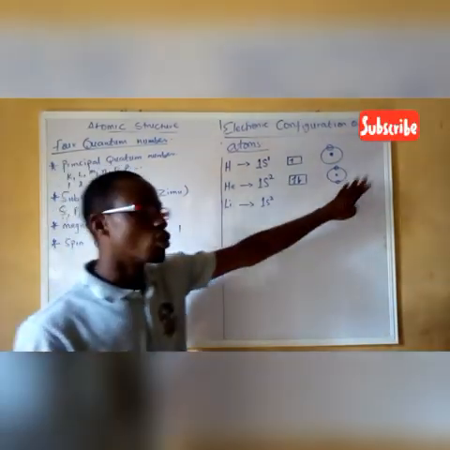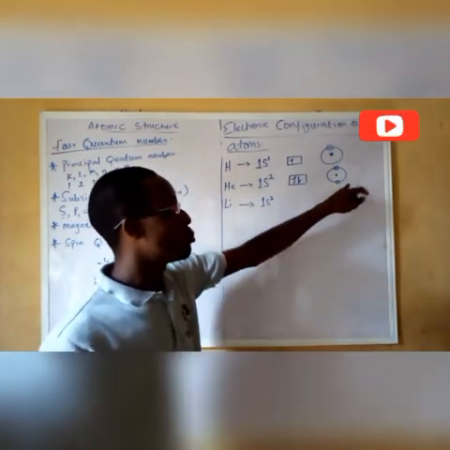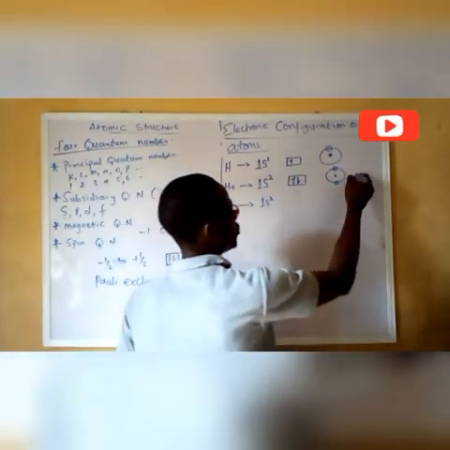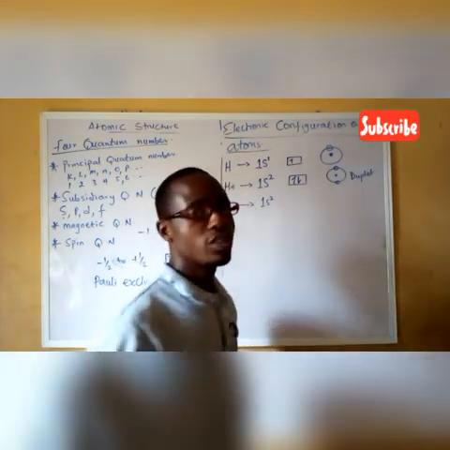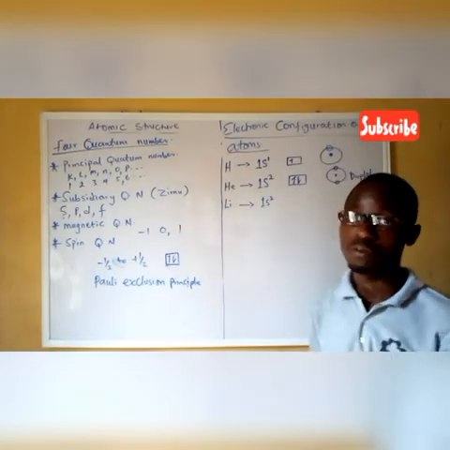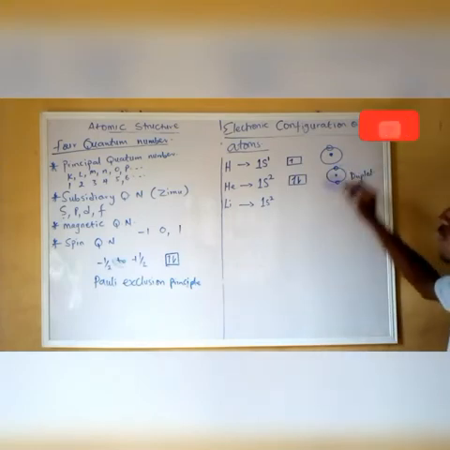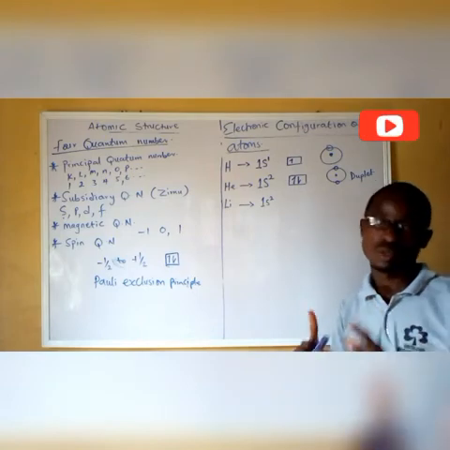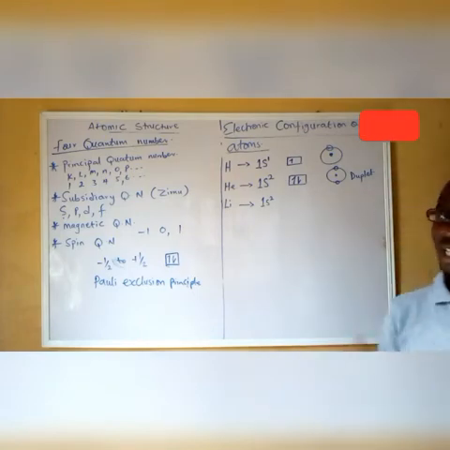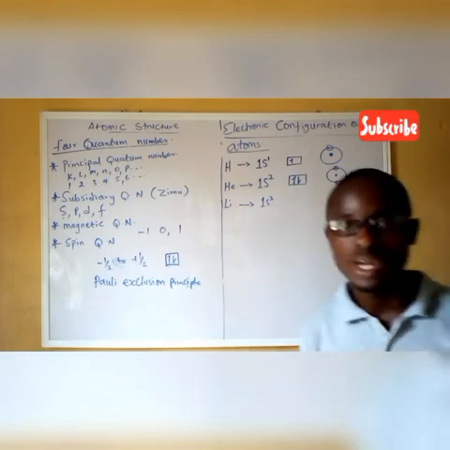This is the duplex configuration. The octet configuration is when you have a complete 8 electrons in your shell. But the ground state can only accommodate 2 electrons because it only has one sublevel, the s, and that s has only one orbital that can accommodate 2 electrons.